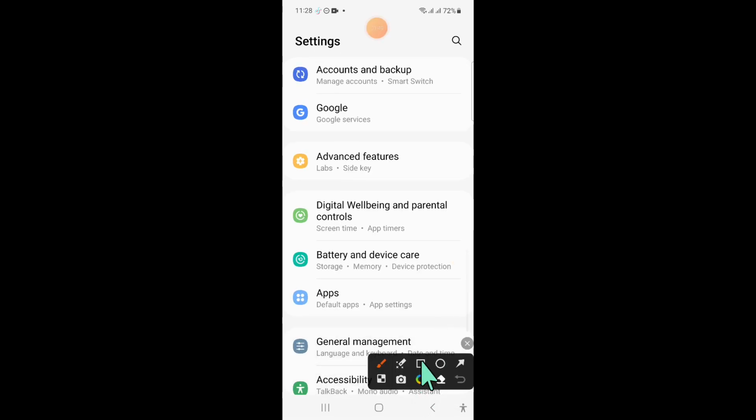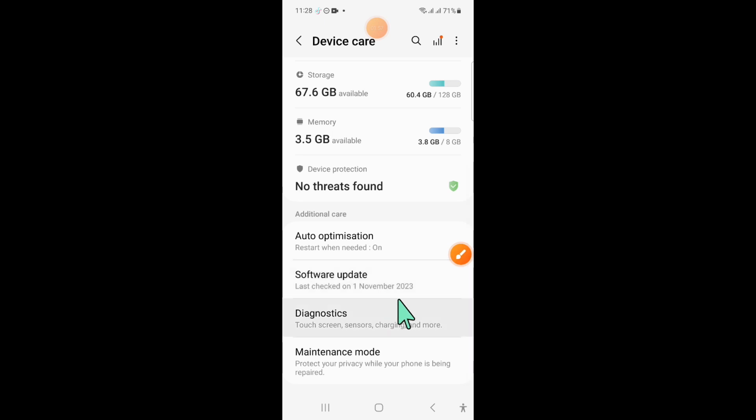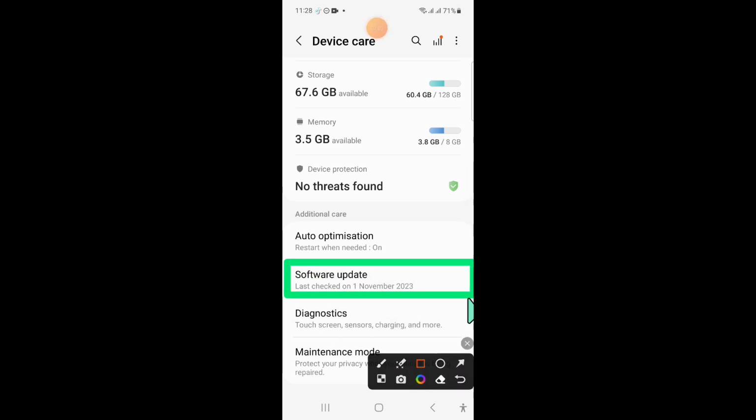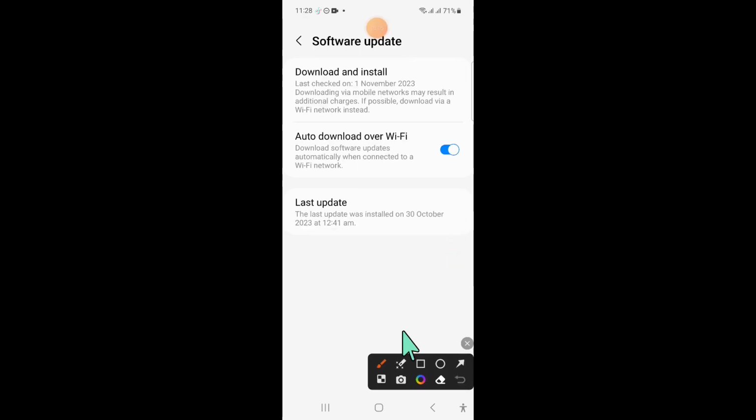and in settings click on battery and device care. Now here scroll down and click on software update and then click on download and install to update your mobile software to latest version.